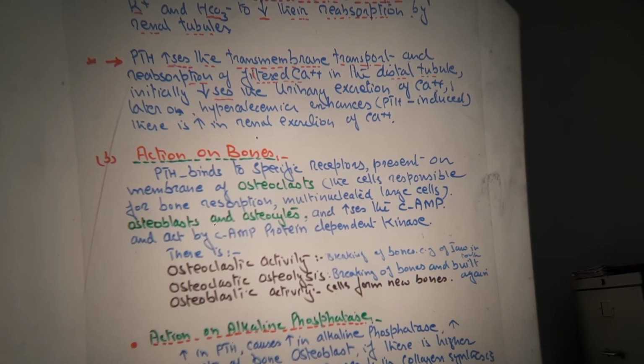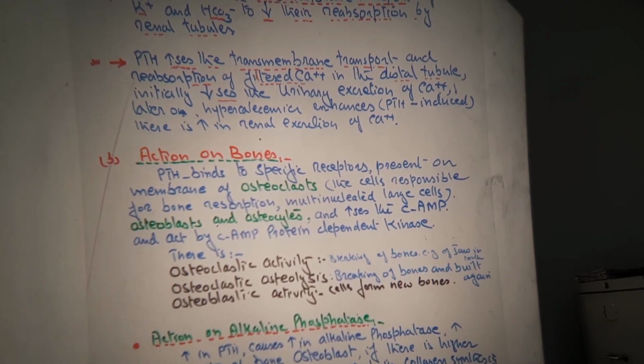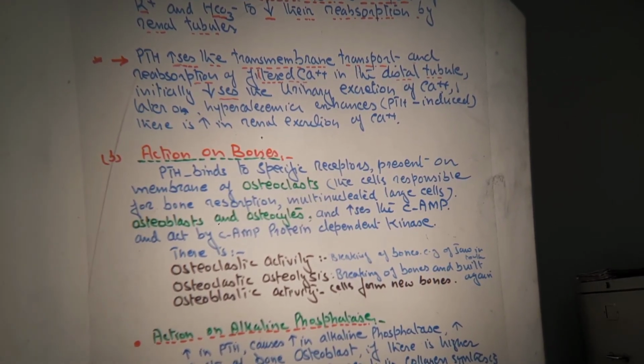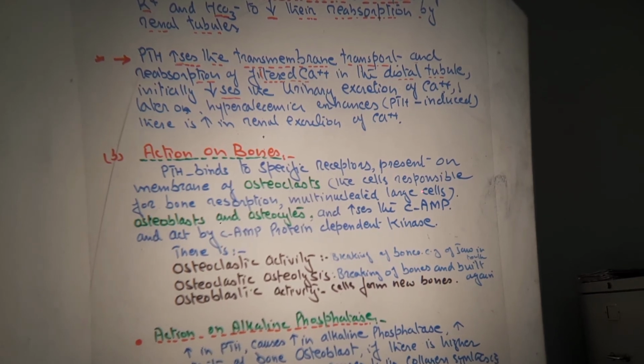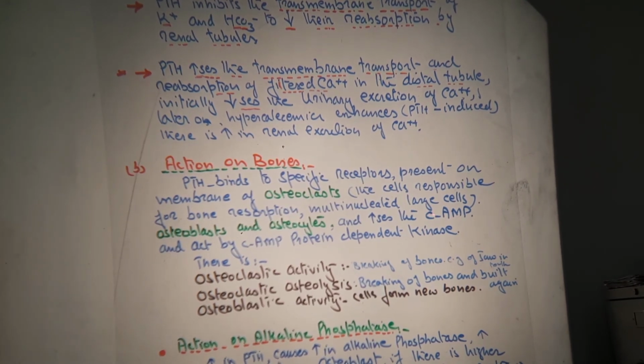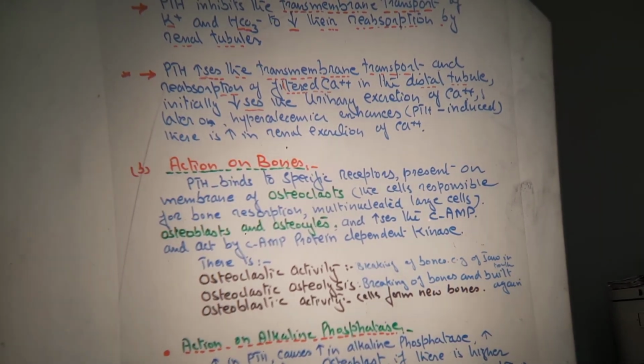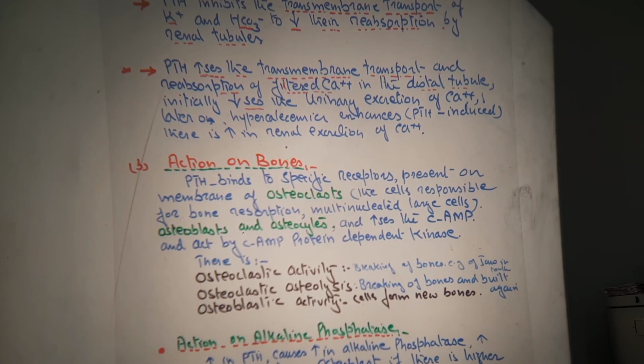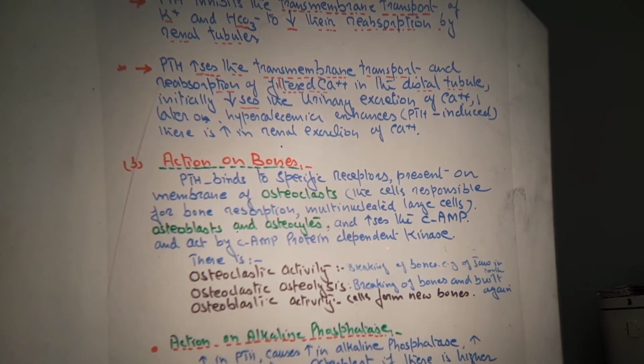Osteoblasts and osteocytes also respond, and it increases the cyclic AMP. Again, cyclic AMP is the second messenger, which is responsible for the mechanism of action of parathyroid hormone, and it acts by cyclic AMP dependent protein kinase.